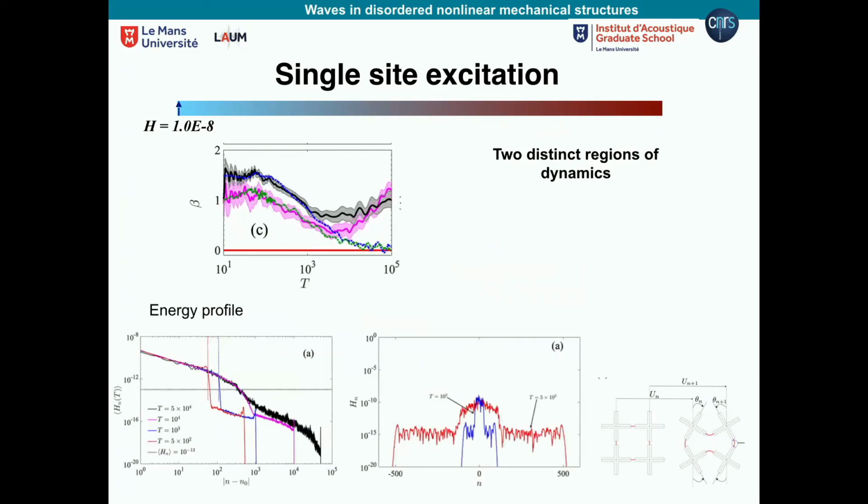So what happens here? In fact, it is once again the interplay of the two different degrees of freedom. What happens is that we excite everything, so we excite both degrees of freedom. But since we are strongly disordered, the Klein-Gordon part remains localized in the center. Here I show the energy as a function of space. The Klein-Gordon part remains localized in the center, while the mass spring part is going away. But once again, this part is slow. It propagates with a slower speed.